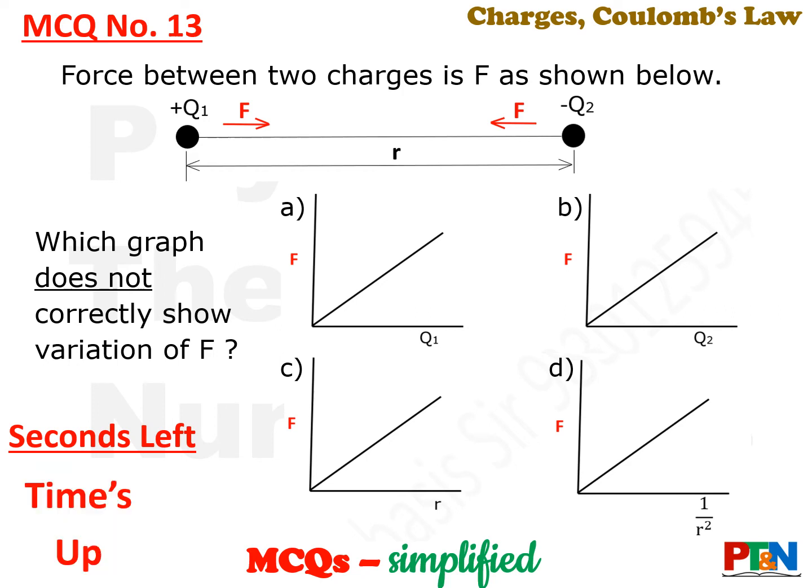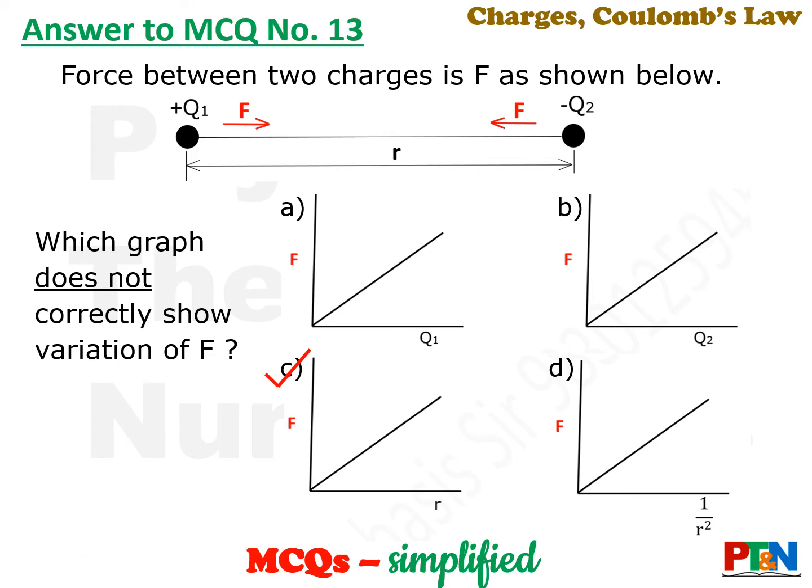Time's up. Let's see the answer. The answer is option C. See, you look at the other three graphs A, B and D. In all the cases, F is proportional to q1, F is proportional to q2 and F is proportional to 1 by r square. But with r, it is inversely proportional to the square of r. So option C is not the correct graph. So the correct graph will look like this. The red one. The red one shows the variation of F with r.